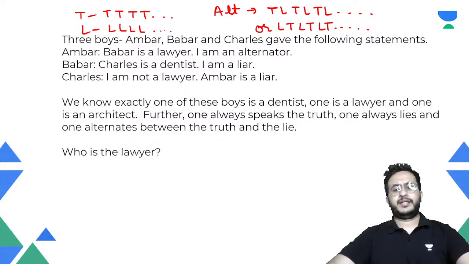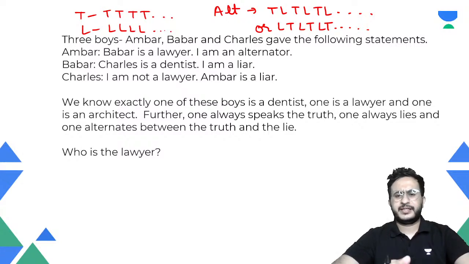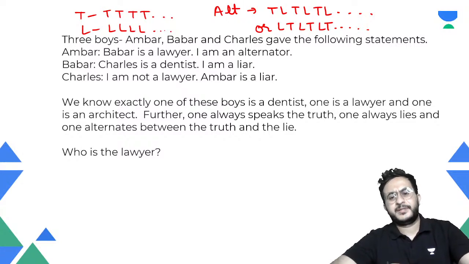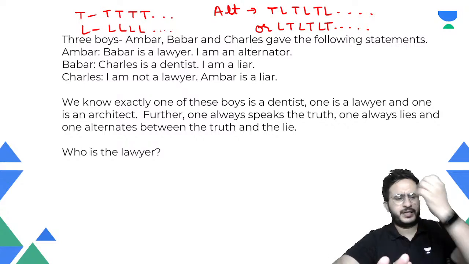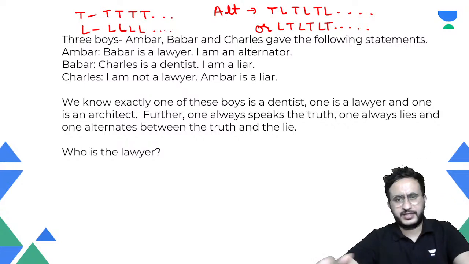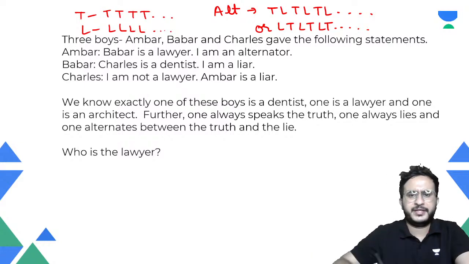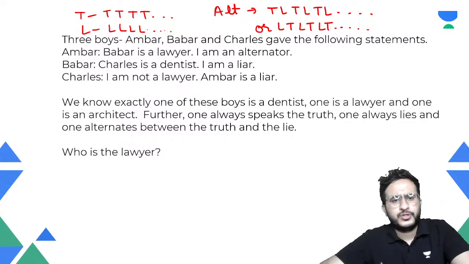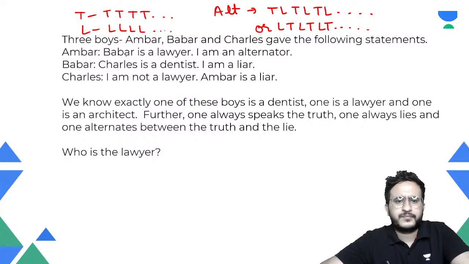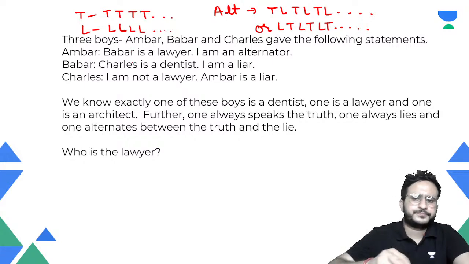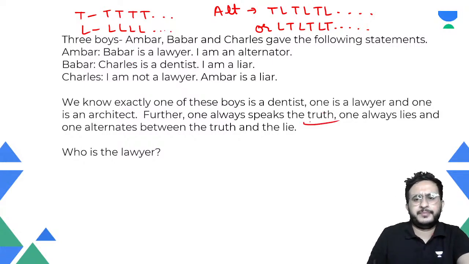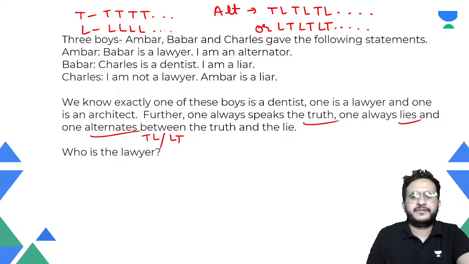So for an alternator, remember that there are two types. One is called the first alternator, the other the second alternator. The first alternator is the person who speaks truth in the beginning. Unless specified, you have to consider both cases, that it can be either one. We are given that they make two statements each. So for the truth teller, both will be truth. The liar always lies, so both will be lies. And for the alternator, it will be truth, lie or lie, truth. Okay, and we are given their professions also: dentist, lawyer, and architect.